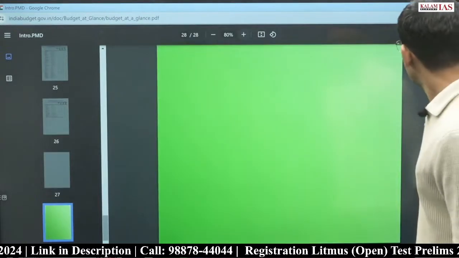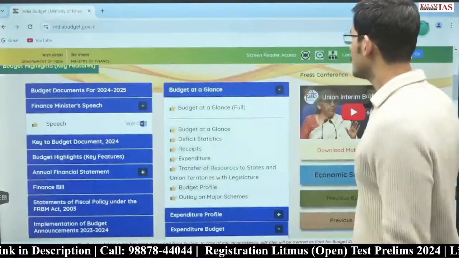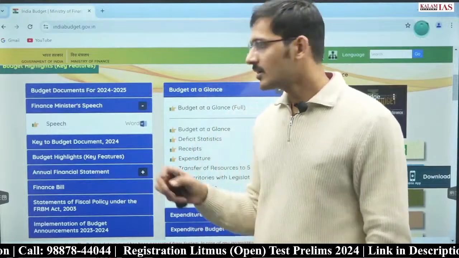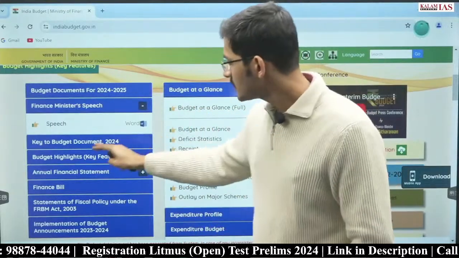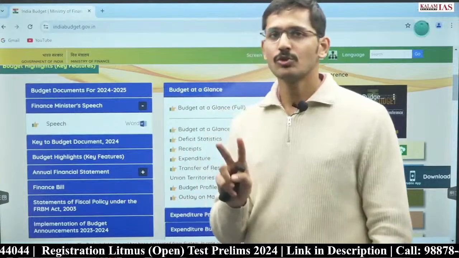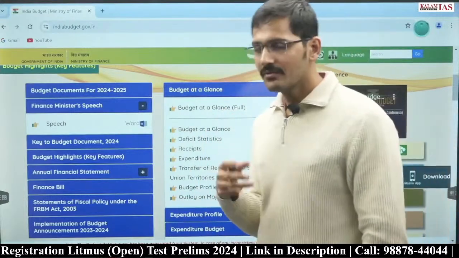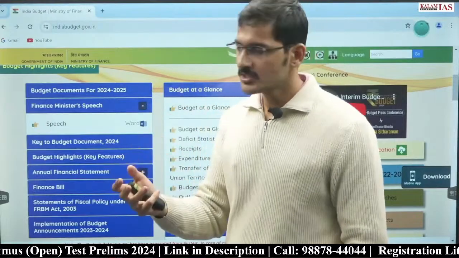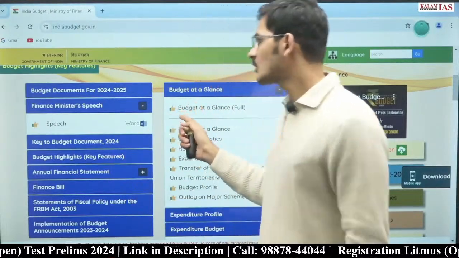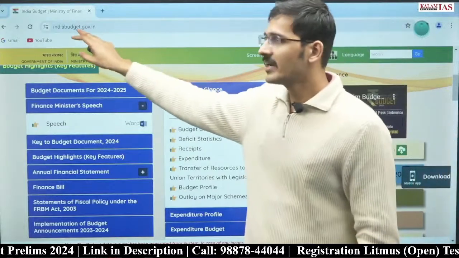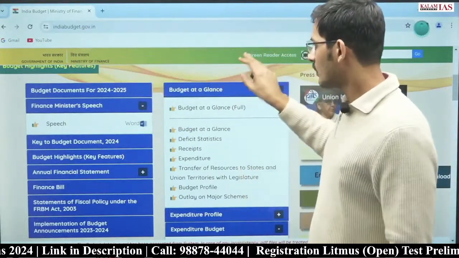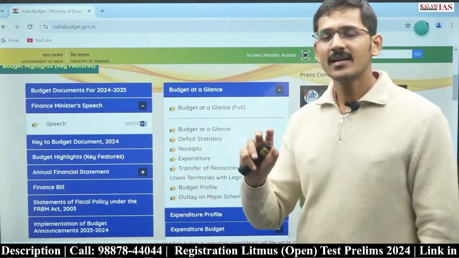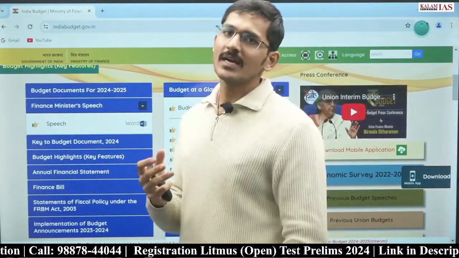This is it. So whatever was important in this document, Budget at a Glance, we have already seen. You should also download this document, Budget at a Glance, and Budget Highlights. These two documents you should always download whenever there is a budget. Even after the prelims, there is going to be a new budget which can be useful in your mains preparation. At that time also, come to the site indiabudget.gov.in, download Budget at a Glance and Budget Highlights, these two documents, and try to understand the story that it is trying to tell you.